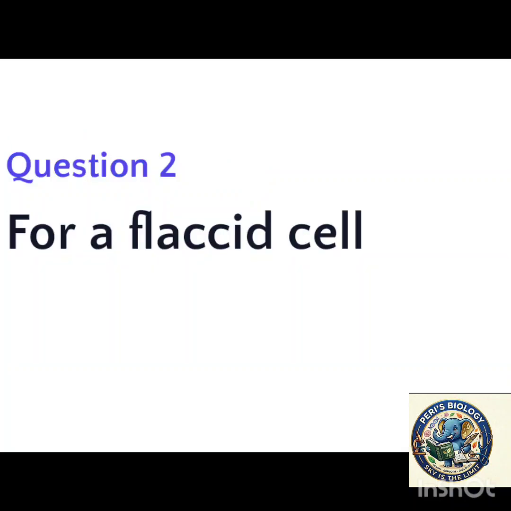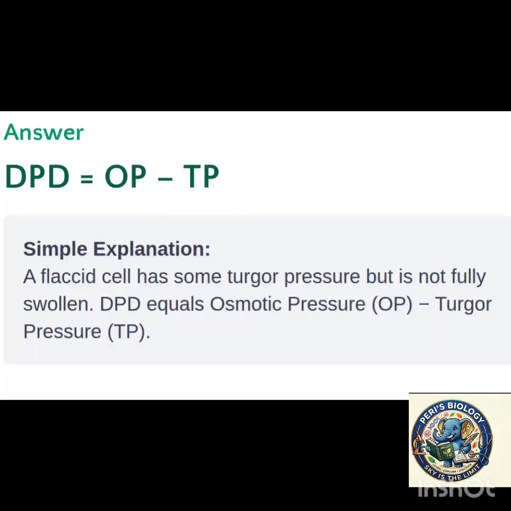Next question. For a flaccid cell, the answer is DPD is equal to OP minus TP. Here DPD is diffusion pressure deficit, OP is osmotic pressure, and TP is turgor pressure. Here the flaccid cell lost its turgor pressure, so no force is pushing the cell content against the cell wall. As a result, the entire osmotic pressure contributes to drawing water into the cell. So when TP is equal to 0, DPD is equal to OP. Water can still enter the cells because DPD is greater than 0.